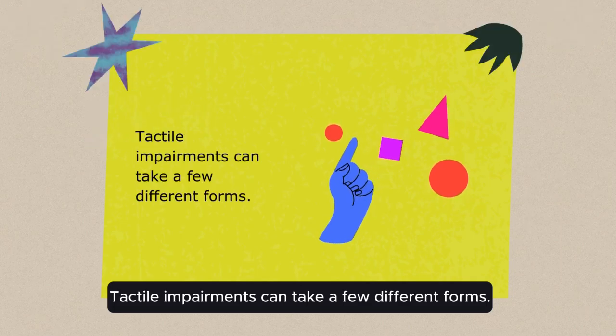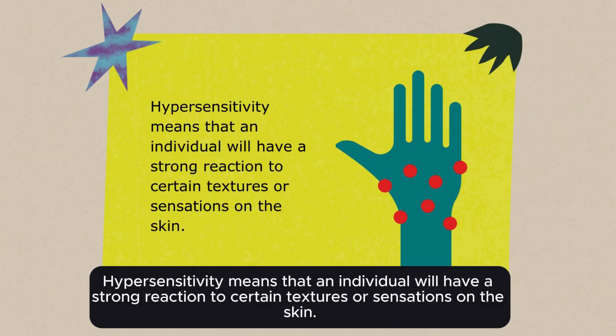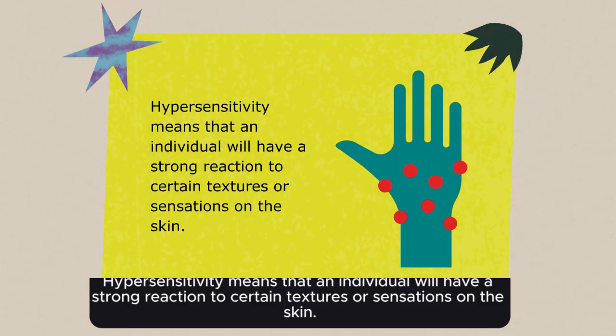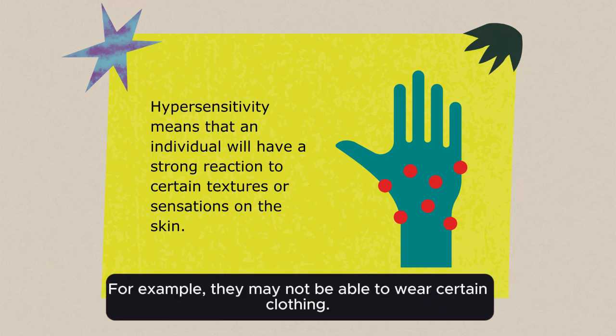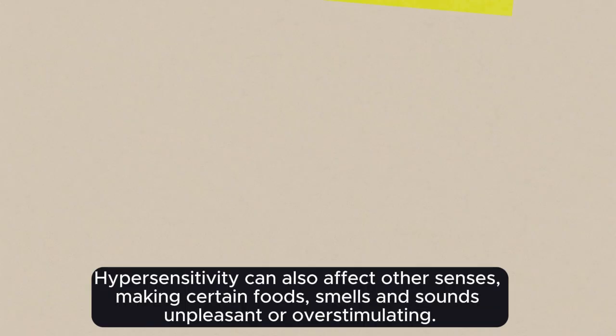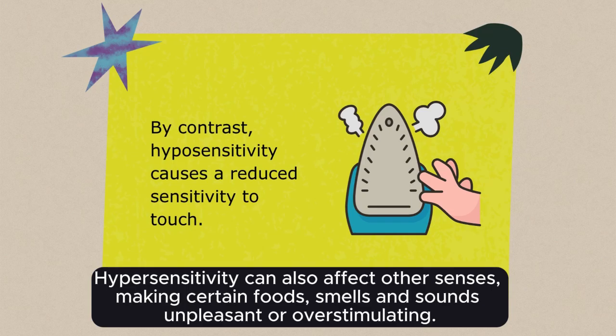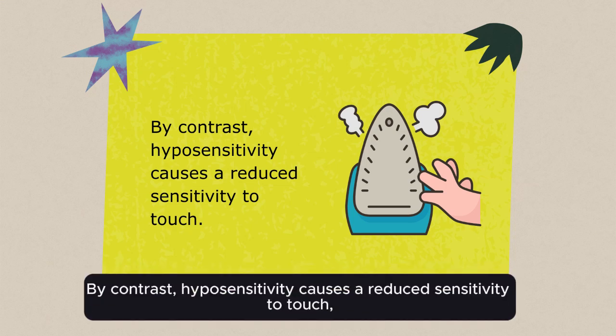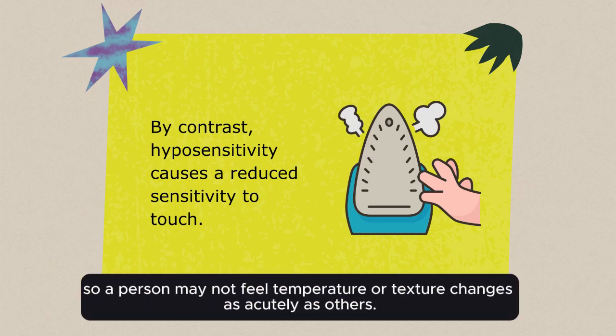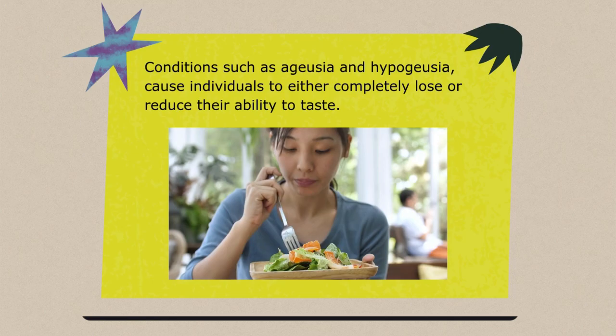Tactile impairments can take a few different forms. Hypersensitivity means that an individual will have a strong reaction to certain textures or sensations on the skin. For example, they may not be able to wear certain clothing. Hypersensitivity can also affect other senses, making certain foods, smells, and sounds unpleasant or overstimulating. By contrast, hyposensitivity causes a reduced sensitivity to touch. So a person may not feel temperature or texture changes as acutely as others.